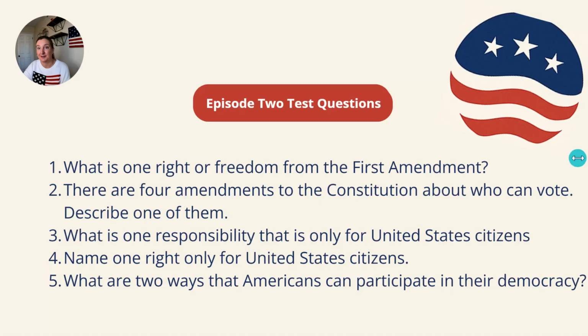What is one right or freedom from the First Amendment? There's lots. But today I feel like going with freedom of speech. There are 4 amendments to the Constitution about who can vote. Describe one of them. Fabulous. I'm going to go with anyone over the age of 18 who is a citizen can vote. What is one responsibility that is only for United States citizens?